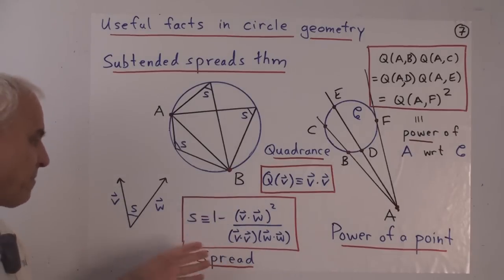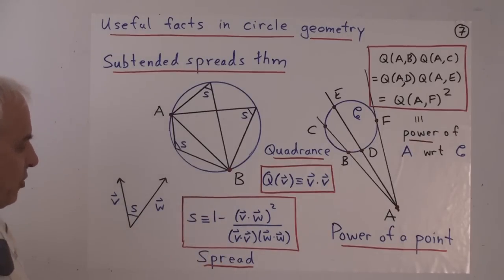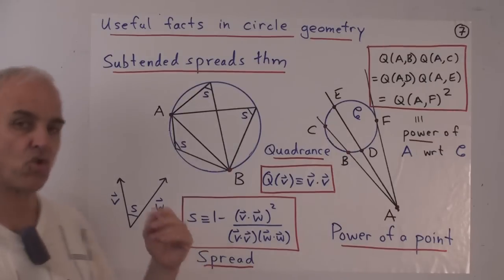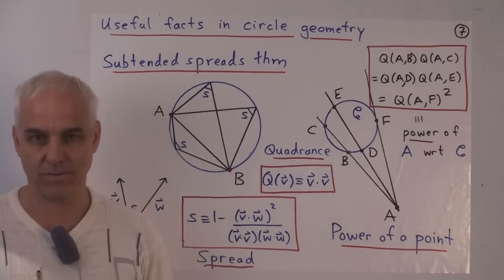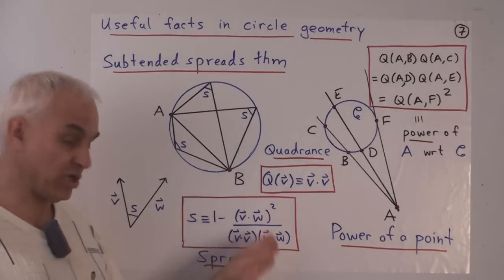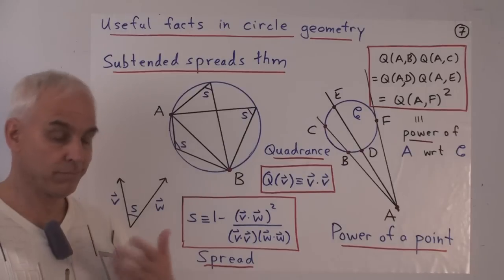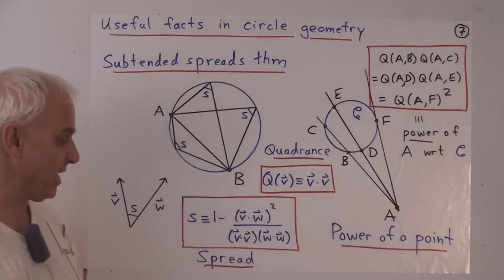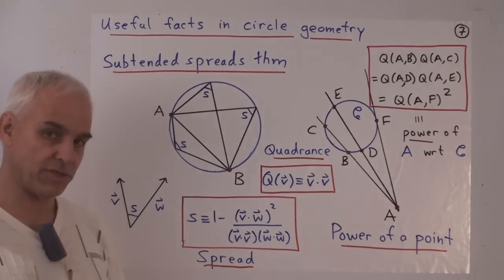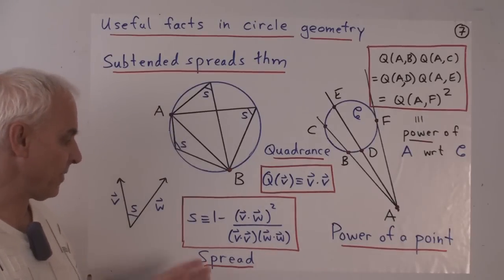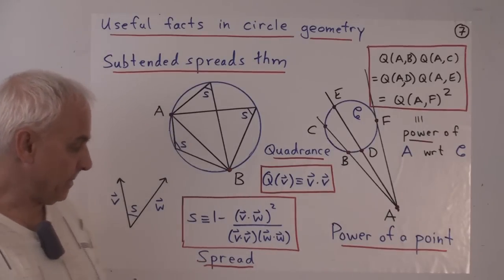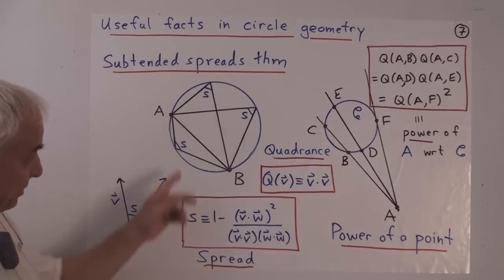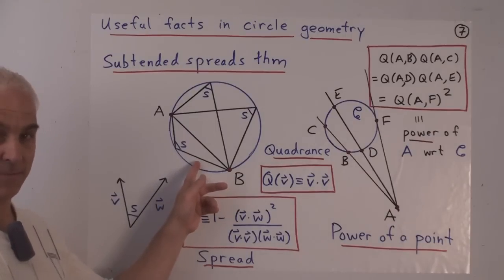So those of you familiar with classical trigonometry will recognize that this is the same as the square of the sine of the angle. But this definition involves no inverse cosine or inverse transcendental functions. It involves no square roots. It's purely algebraic. It's a superior formulation of things.